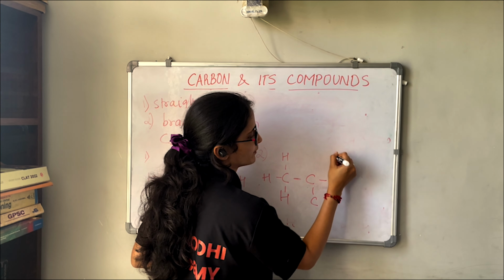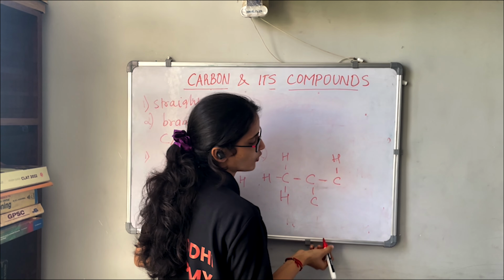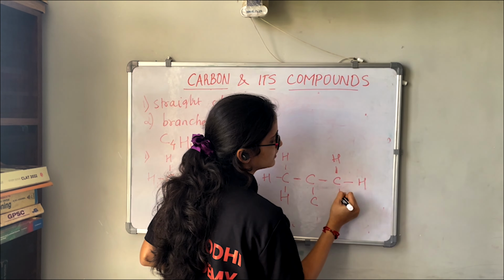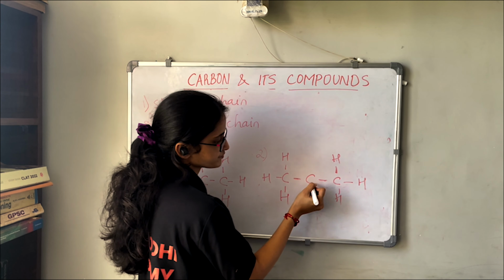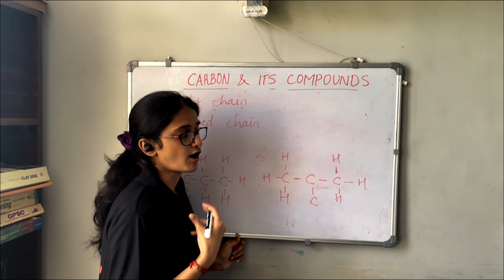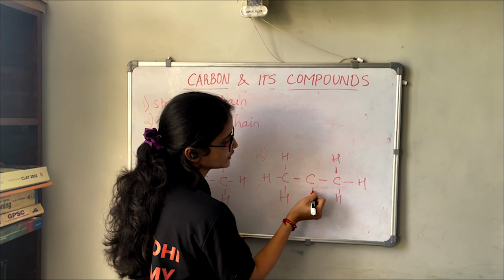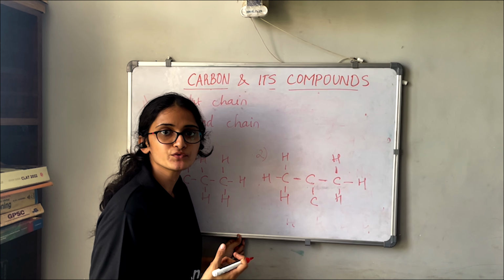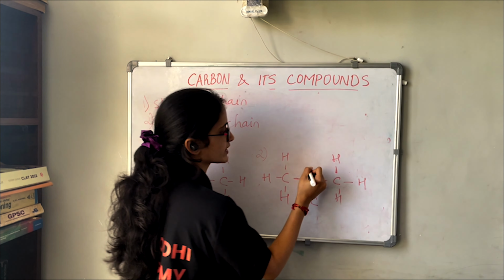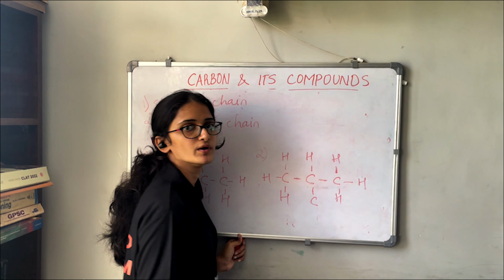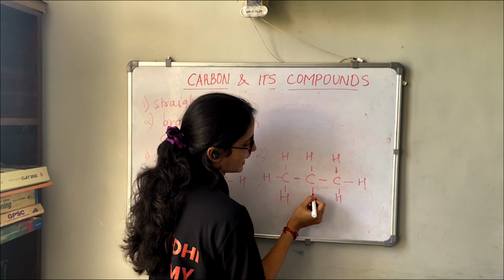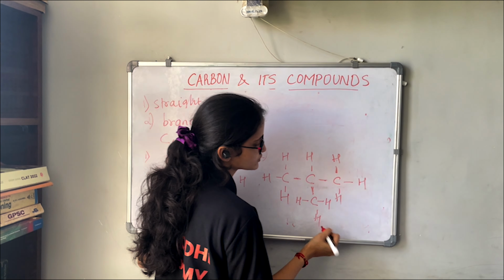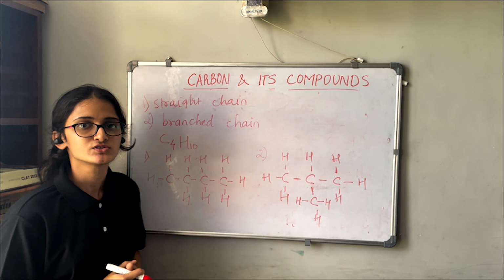Same way with this carbon. Since it has this 1 bond, we need 3 more bonds. So we can write 1, 2, third bond. This carbon already has how many bonds? 1, 2, 3. So it already has 3 bonds. How many more bonds do we need? Only 1 bond, so we can write 1 hydrogen over here. And this carbon has one bond, so we write 3 more hydrogens to complete the 4 bonds of carbon.